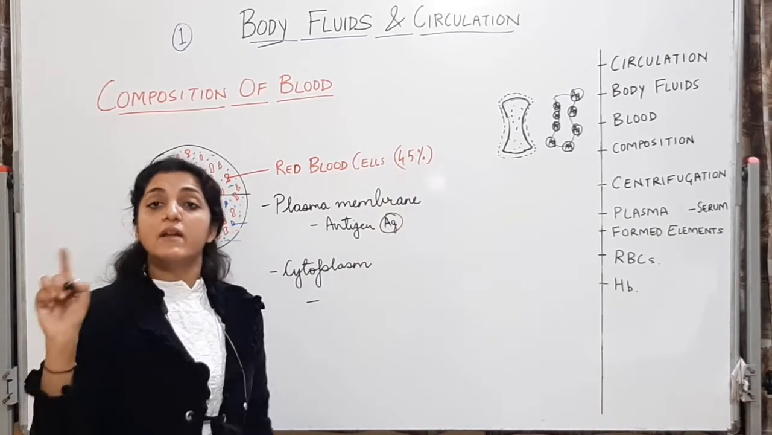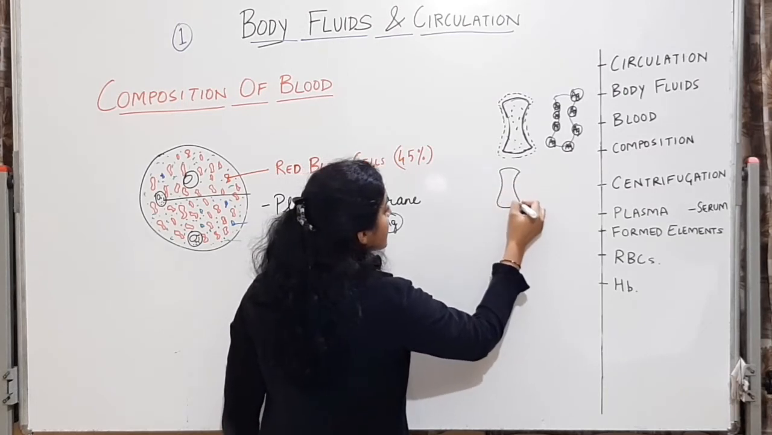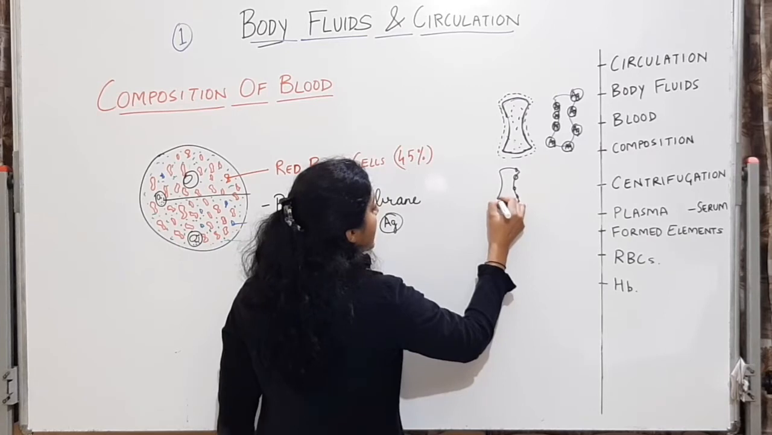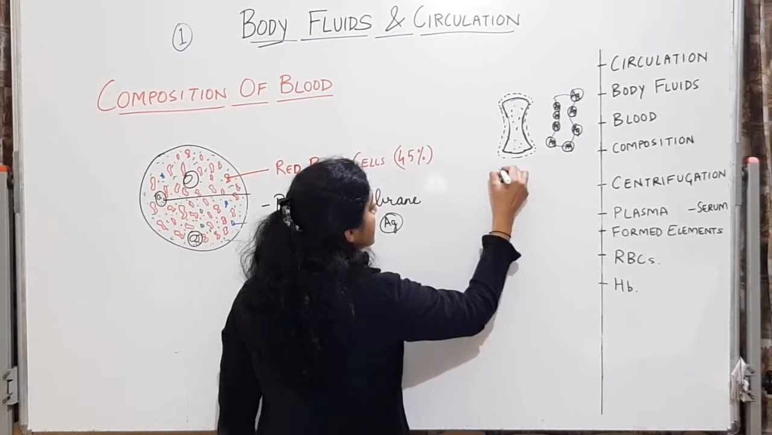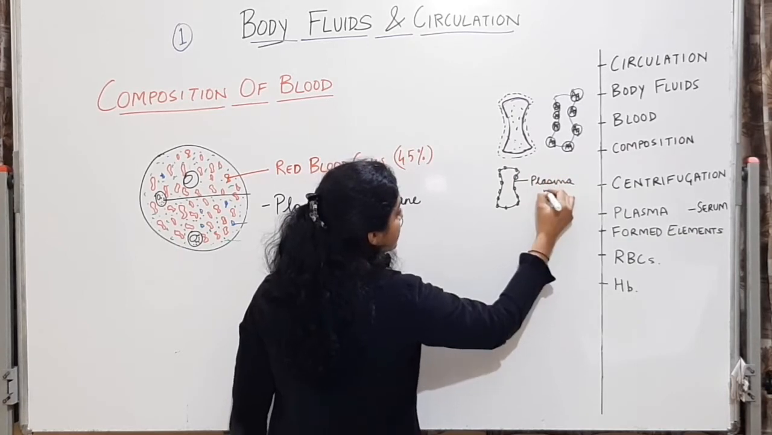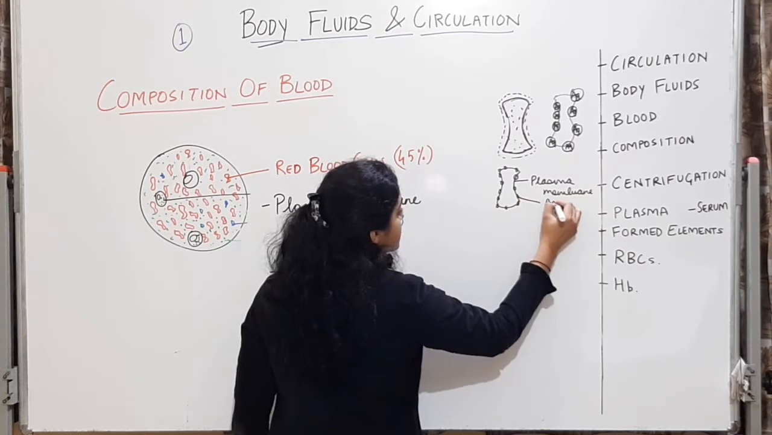You make this simple drawing, only then you will understand. Just make a dumbbell shape and make these antigens on the plasma membrane. Write AG inside them. So this is the plasma membrane of the cell, and the plasma membrane is having these antigens.